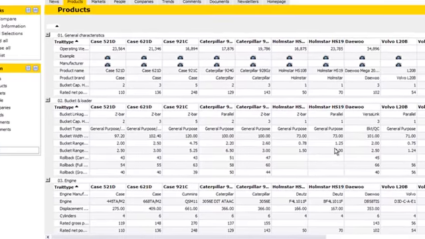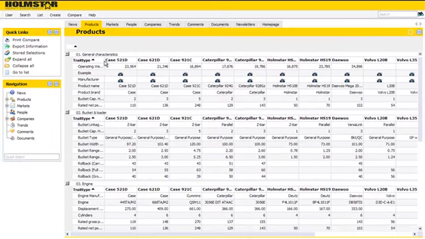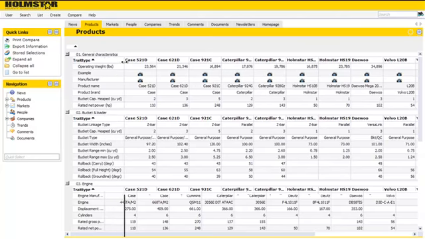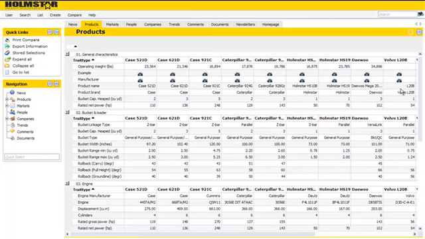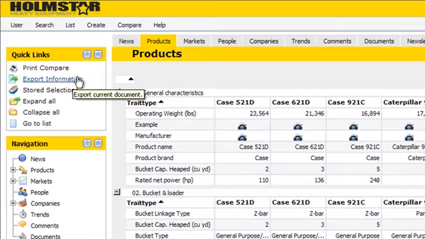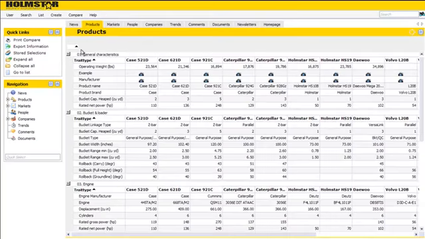The information is provided in a column view, where each of the columns represents one product. Now this makes it very easy to compare each of the competing products, Homestar, Caterpillar, Case, and Volvo construction equipment, and each of these products could be easily accessed for further drill down. The information compared in these columns is very easy to look at, but it can also be exported to the likes of PDF or Excel. Apart from being exported, the information can also be stored on the hard drive.